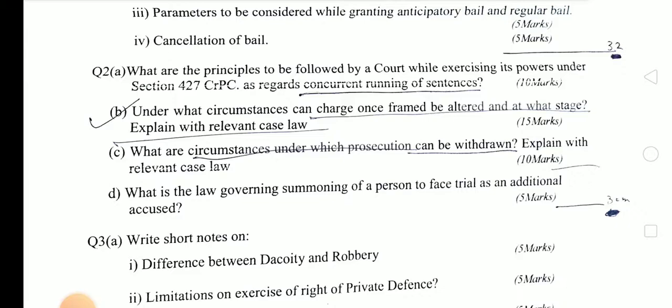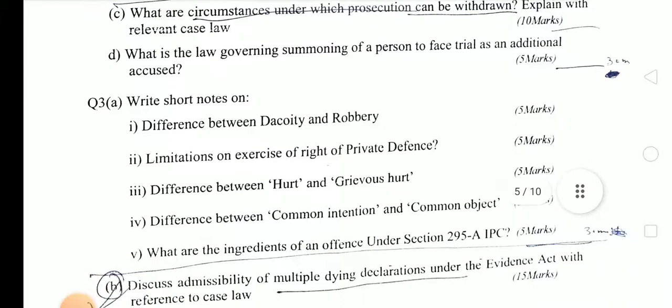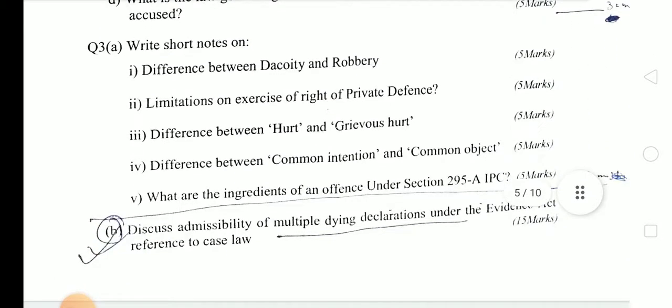Next, what is the law governing summoning of a person to face trial as an additional accused? So this is relating to the additional accused, section 319 CRPC. Next question, write short note on difference between dacoity and robbery under IPC. Limitation on exercise of right of private defense, section 99 IPC. Difference between hurt and grievous hurt. Difference between common intention and common object.